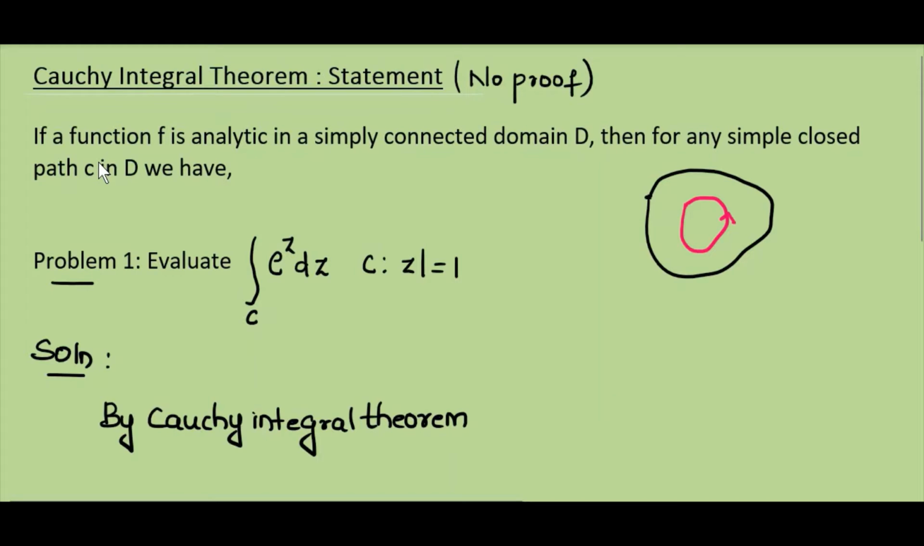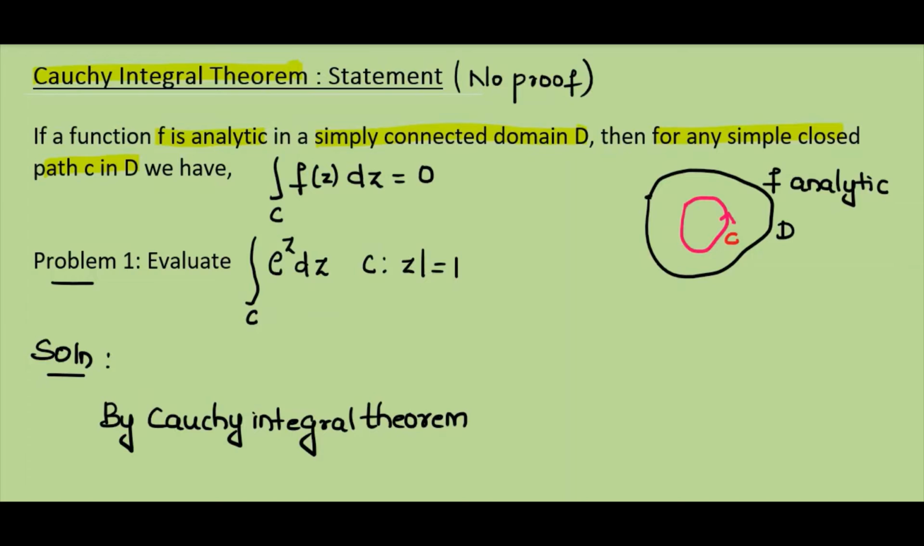Hi all, in this video we will be discussing the most important topic on Cauchy integral theorem and its problems. It states that if we have a function f which is analytic in a simply connected domain D, so we have a domain D where the function f is analytic, then for any simple closed path C in D, let us consider anti-clockwise direction, if we are integrating such a function along the closed path C, the answer will be 0.